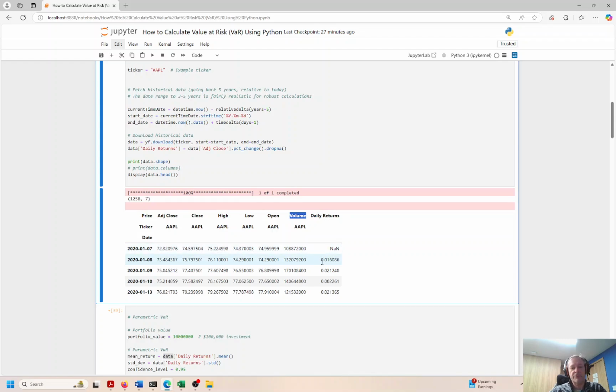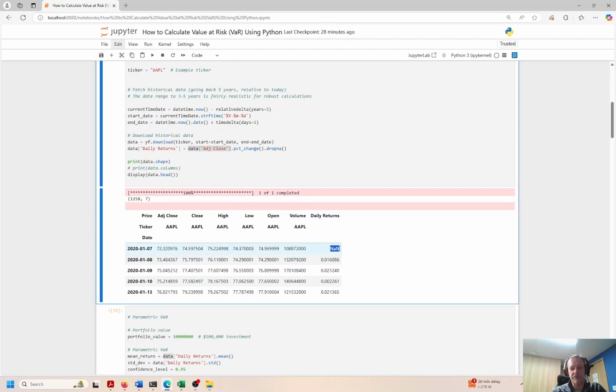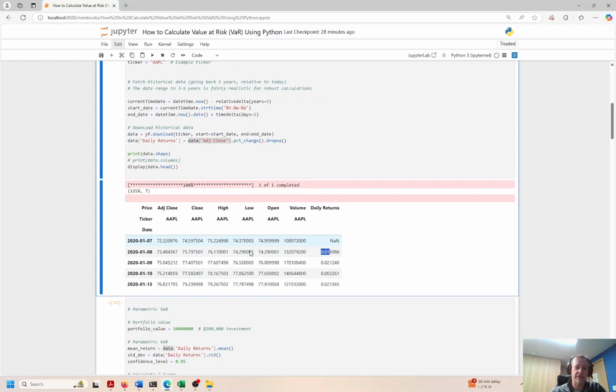And the daily return is basically creating a new feature here, data daily returns, and that is a consequence of adjusted close percentage change, and we're dropping any NA. So the percent change between the daily adjusted close rates. If you look closely, the first row we have an NaN because there was no prior day, but between the first and second, it looked like it went up 1.6%. Okay, so that's how we're getting that value right there.